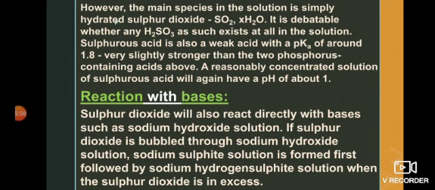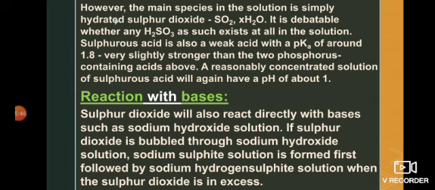The main species in the solution is simply hydrated sulfur dioxide. Actually, they say that in the solution the sulfur dioxide will be present as hydrated sulfur dioxide, bonded with water in the solution. Whereas sulfur trioxide does not exist at all in the solution. Sulfurous acid also exists in that solution. It is a weak acid with a pKa value of 1.8. Its pKa value is, as shown, smaller as compared to the pKa value of the acids of phosphorus.